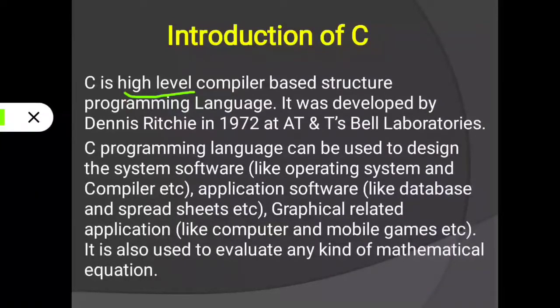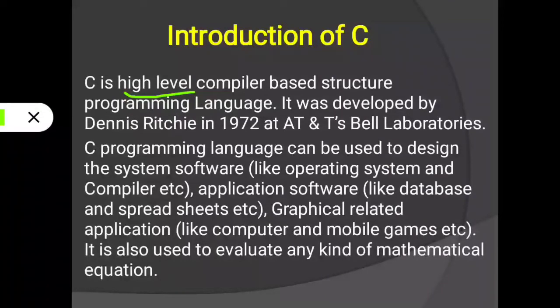Before this, you already know that computer language is classified into two types: high level language and low level language. High level language is a language which is written using English alphabet, but low level language is written using binary form. Binary form means 0 and 1.